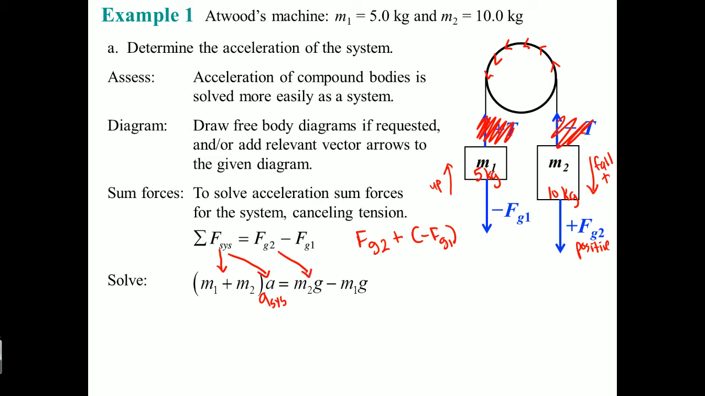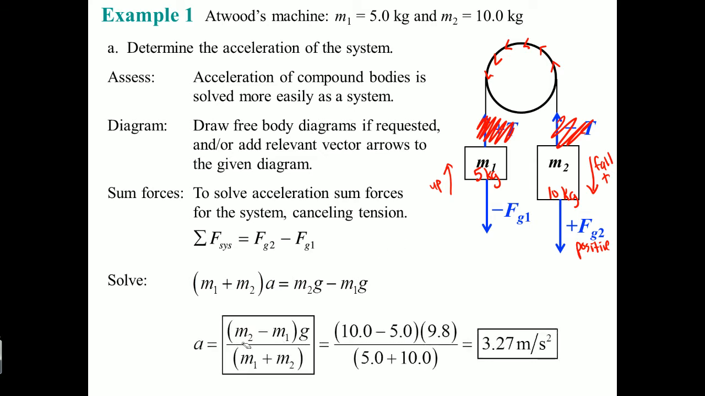Fg2 breaks down to M2g. Fg1 breaks down to M1g. Okay, that's how each part individually is broken down. Now we can solve for the acceleration. The top is M2 minus M1 times g, because we factored out the g, which is like terms, divided by the mass on the bottom of the system. The way I think about this is that the bottom represents the mass of the system, and the top is going to be the force of the system.